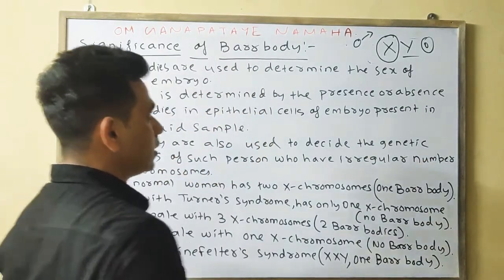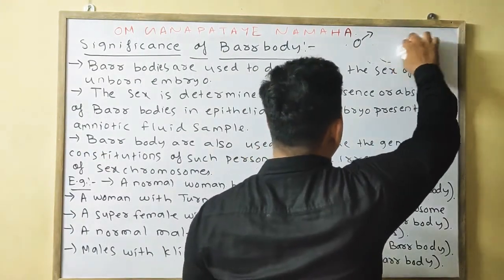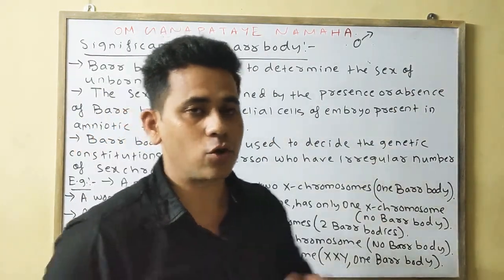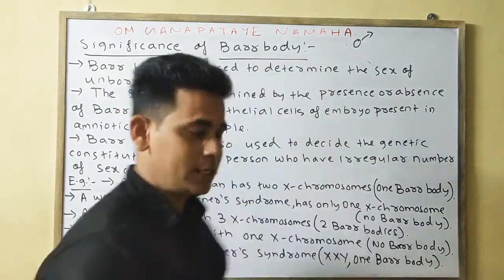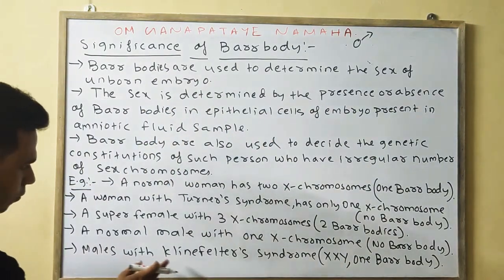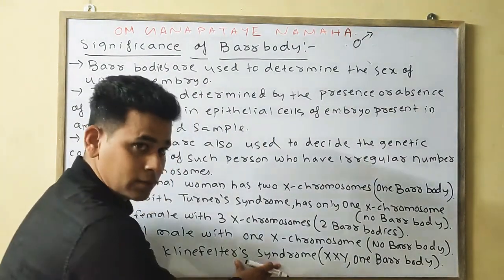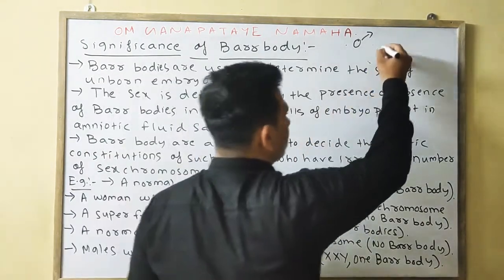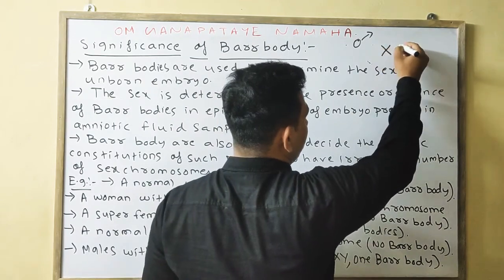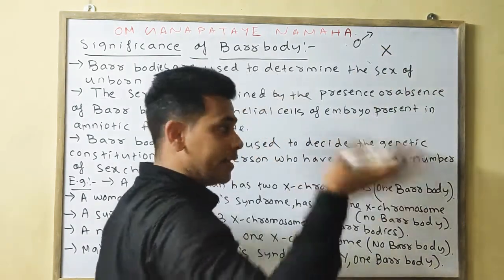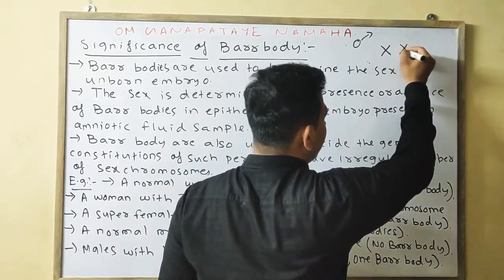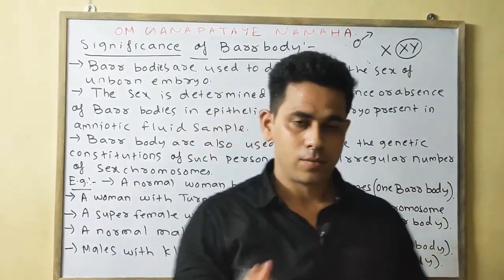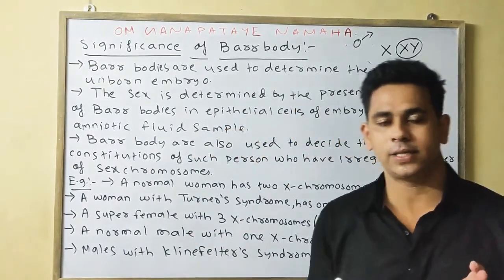Now we will discuss another example, the second example in case of the male. In case of the male having a chromosomal abnormality, that is Klinefelter syndrome. See, a male with Klinefelter syndrome has the genotype XXY. A male should have what genetic constituent?